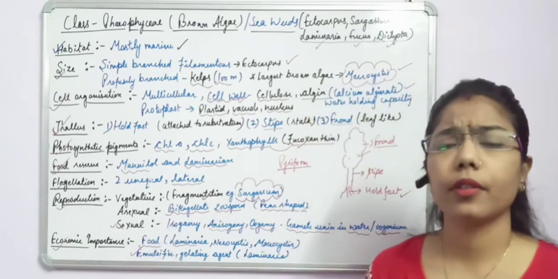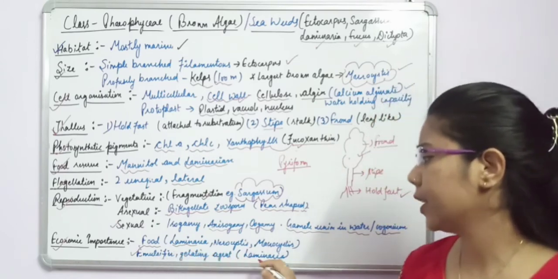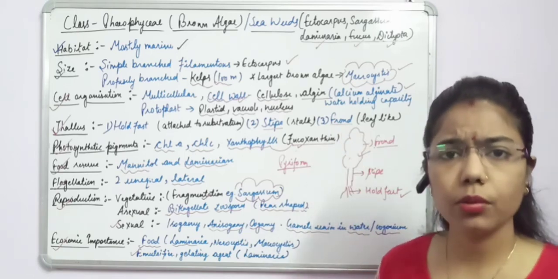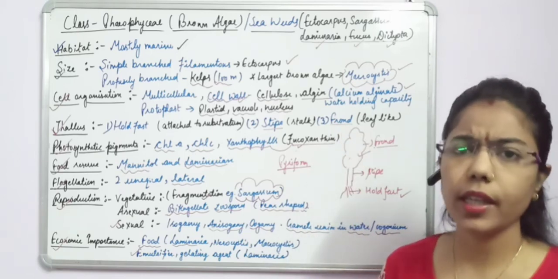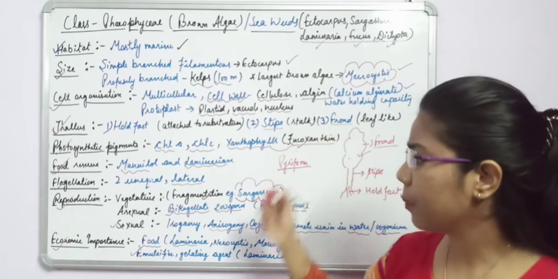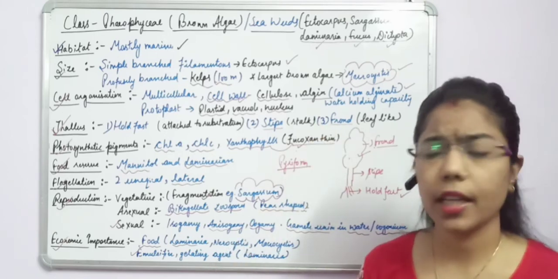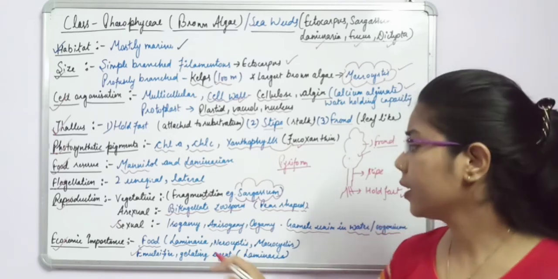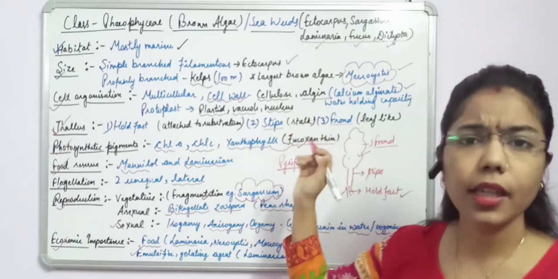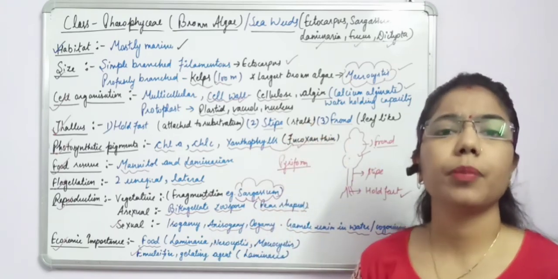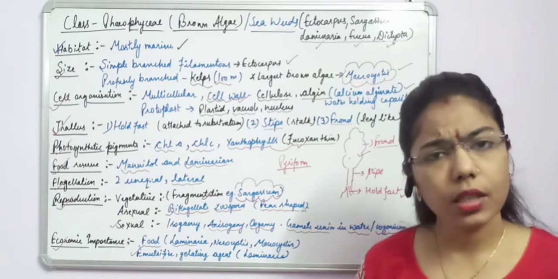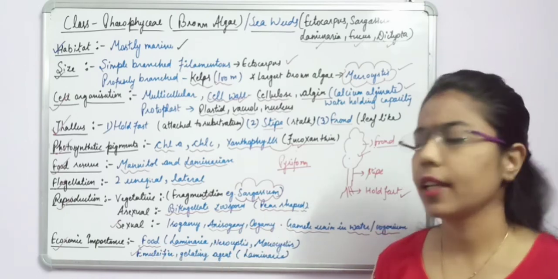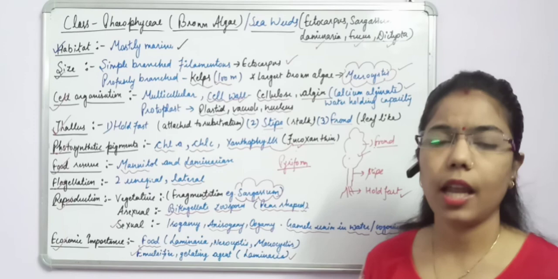Now some can be used as an emulsifier, gelatinizing agent, Laminaria. As we have said, these algae have a layer outside the cell wall which is gelatinous in form. Okay, it is sticky in form. So these can be used to form the gelatinous agent in jellies. Jellies contain gelatinizing agents. Where are we getting those gelatinizing agents from? We get them from this brown algae, which is present outside of the cell wall. Okay, so we can use it as an emulsifier as well as a gelatinizing agent. Example we have discussed, Laminaria.